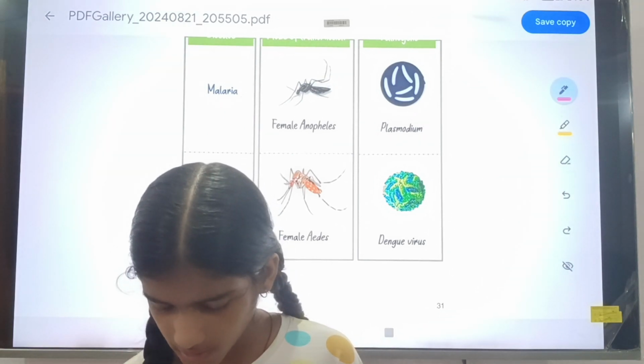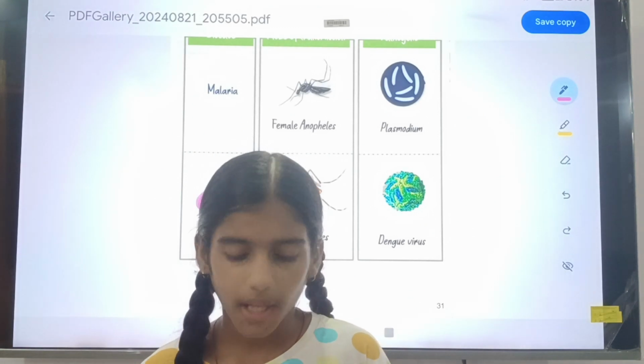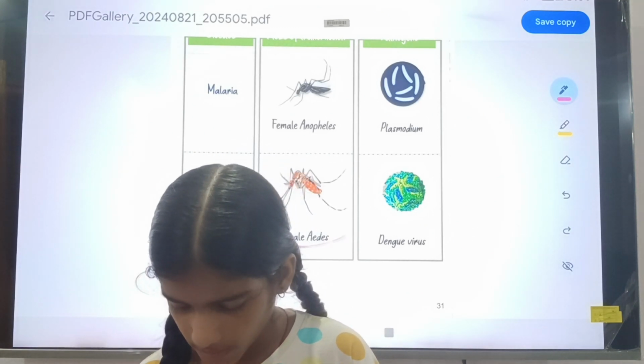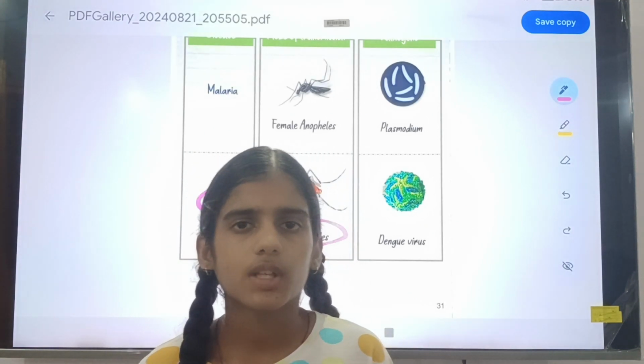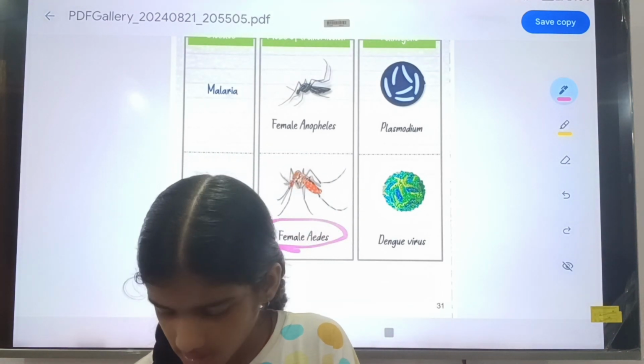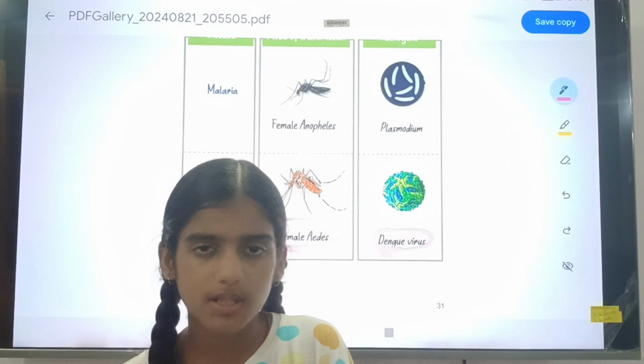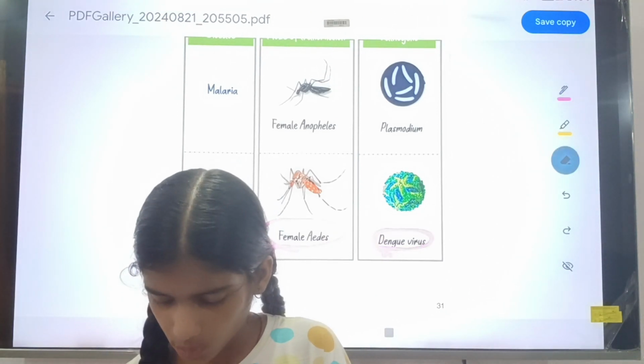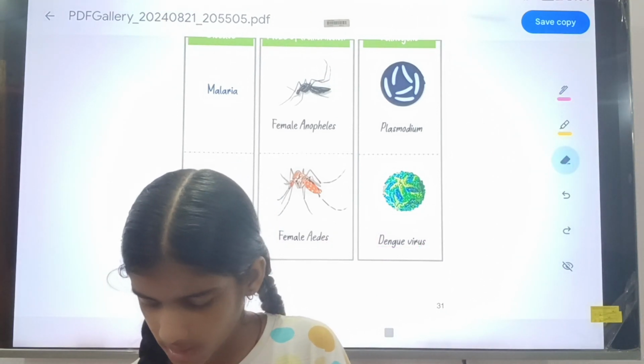The second disease is dengue. Dengue is caused by the female Aedes, and its pathogen's name was dengue virus. You will remember that. Okay.